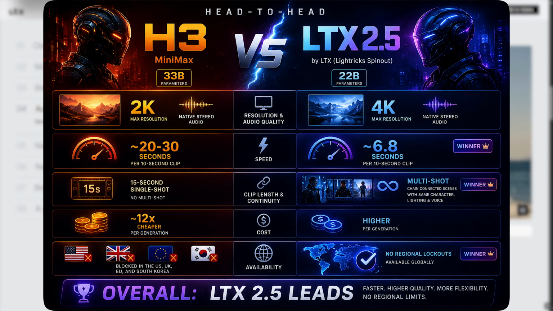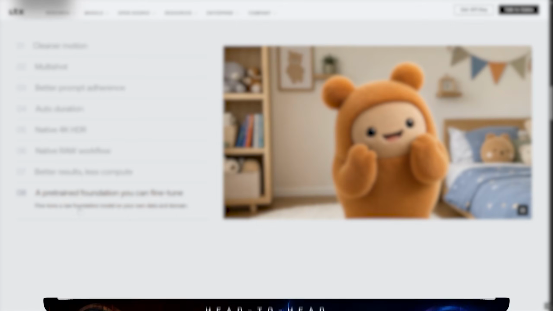Head-to-head. So, a straight comparison. Resolution, H3 tops out at 2K, LTX 2.5 goes up to 4K. Speed, LTX 2.5 wins clearly, under 7 seconds per clip. Clip length and continuity, H3 caps at 15 seconds single shot, LTX 2.5's multi-shot feature lets you chain connected scenes. Cost, H3 is cheaper per generation. Availability, LTX 2.5 has no regional lockouts. H3 is currently blocked in the US, UK, Europe, and South Korea.